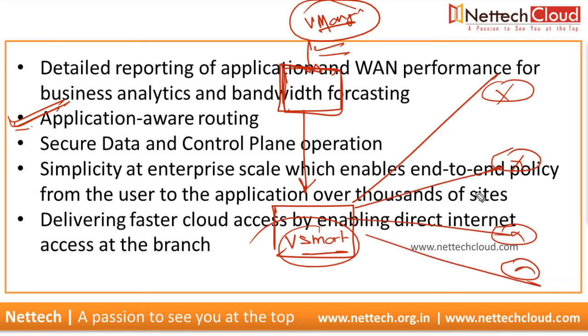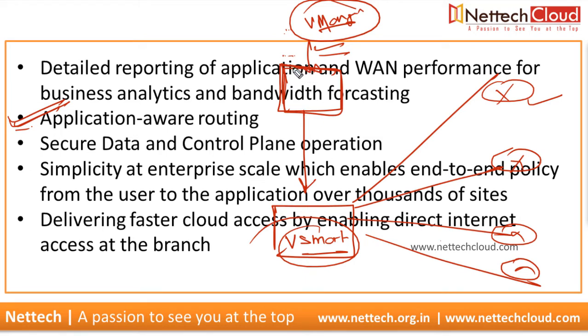So we don't need to go to individual devices for configuration, and there are thousands of applications already defined in vManage. But there is still a limitation: you cannot add a custom application to the database. Applications are already defined there.